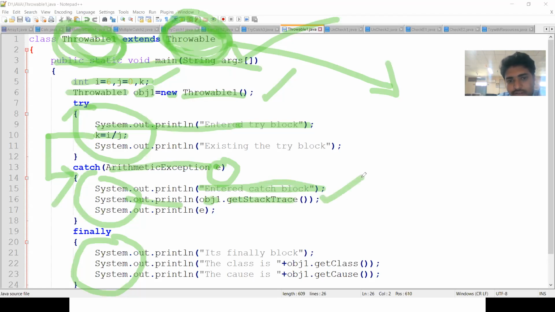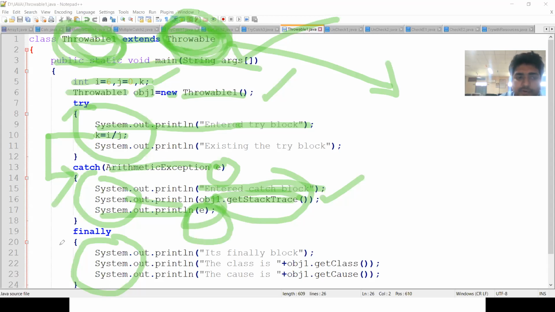This method is defined in the Throwable class, so we are not writing the method definition here. It is already defined in the Throwable class. And then System.out.println, I am printing that exception object. So this is the catch block.